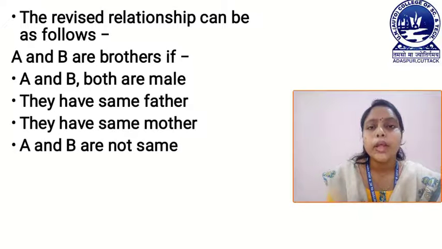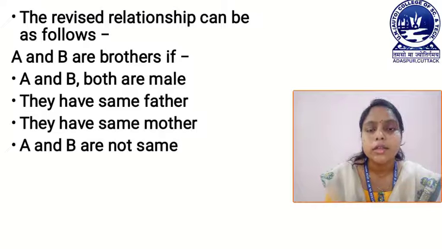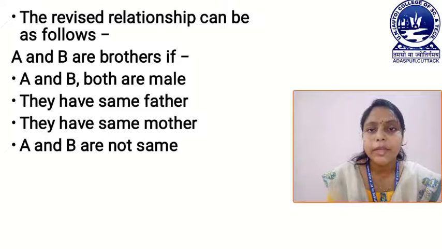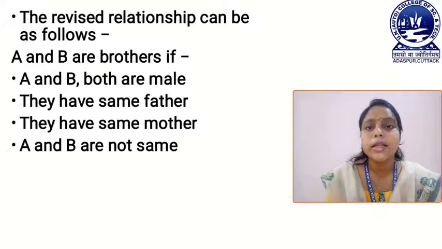That means when we are taking all these conditions for making the brother relation, then if you check the previous pair, that is the pair Piyush and Raj, this pair does not satisfy all these conditions, because in the pair Piyush, here Piyush is the same person, but our condition says that A and B are not the same. That means this pair does not satisfy our condition, so there is no brother relationship.